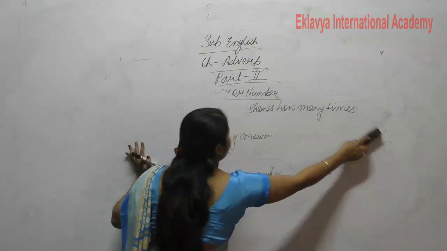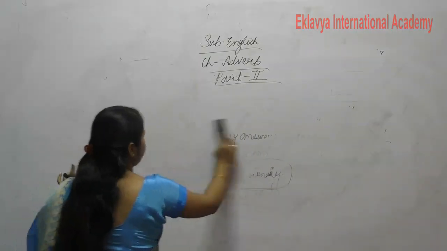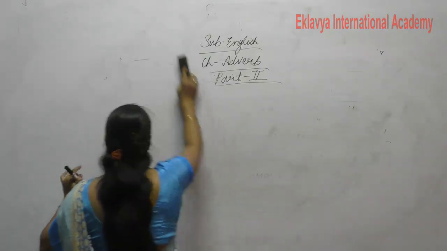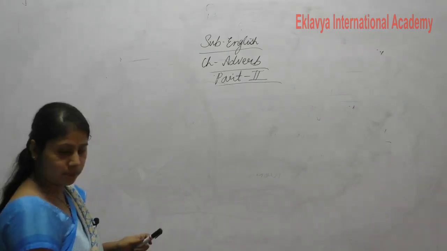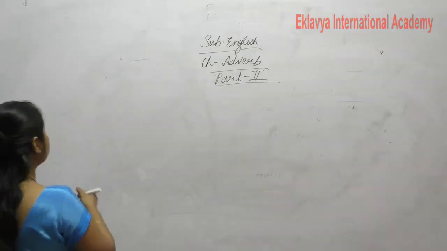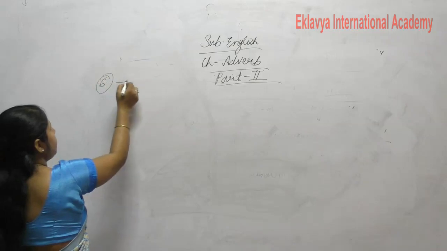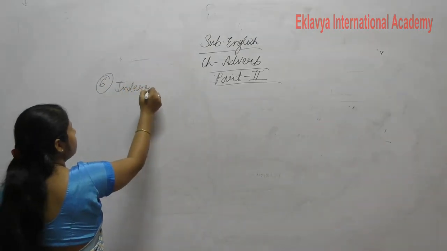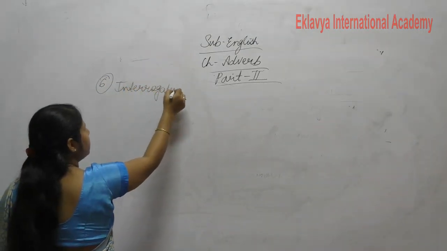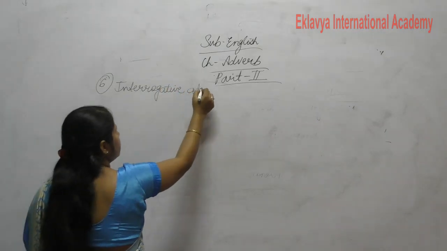Now, next, our last one is interrogative adverbs. Sixth is what? Interrogative adverbs.